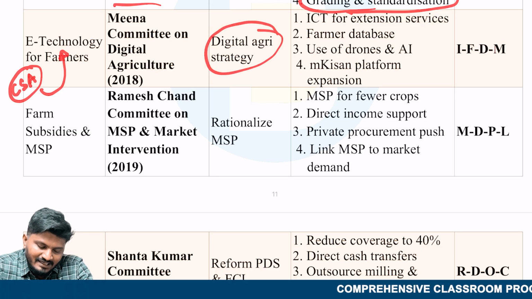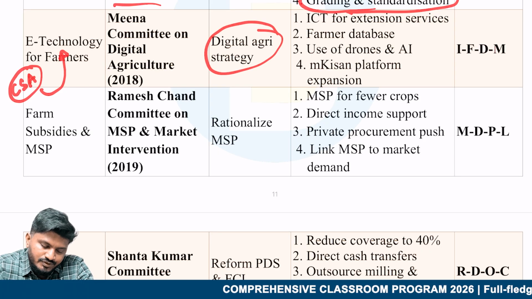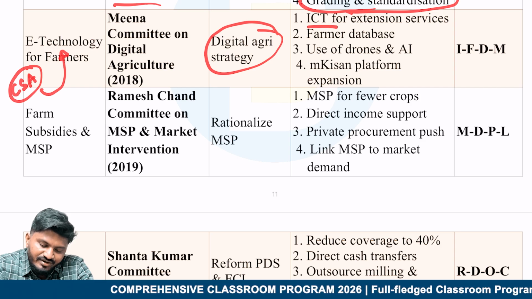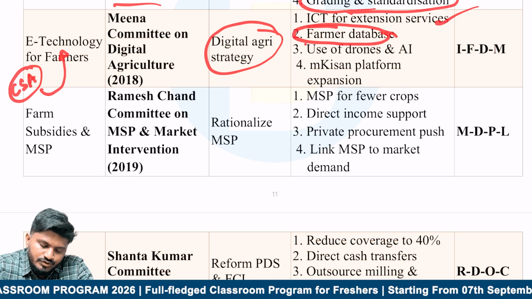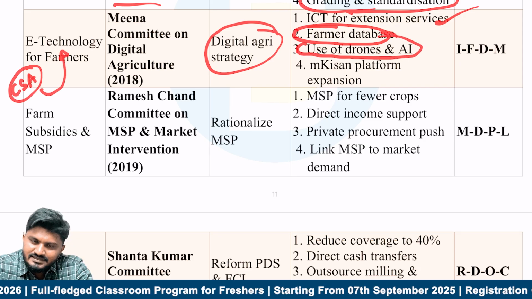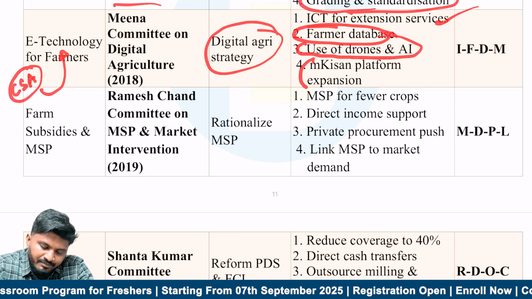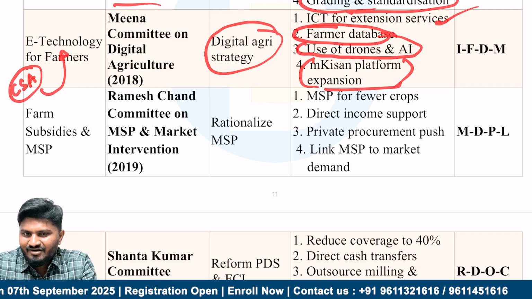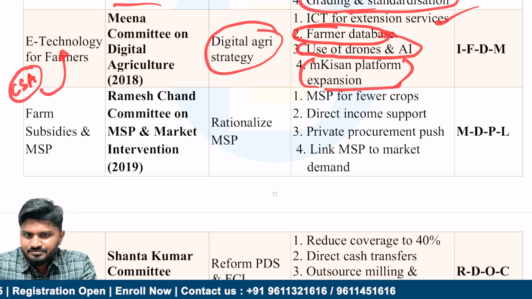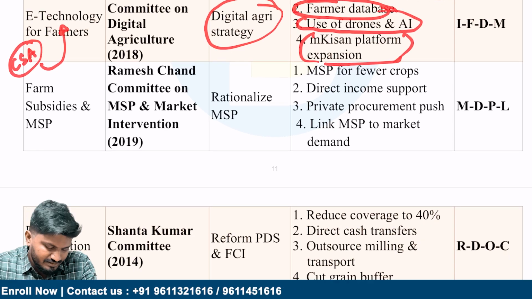Aim was Digital Agri Strategy. The recommendations were ICT for extension services, farmer database, use of drones and artificial intelligence in farm production, and M-Kisan platform for expansion. Very important. Then the MENA Committee on mechanization of agriculture.